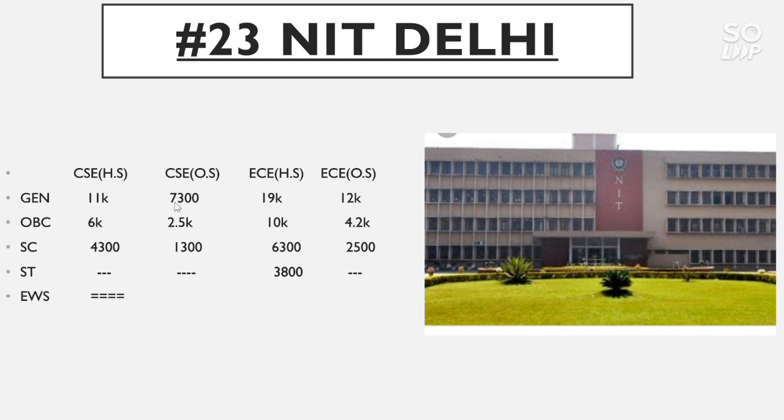For CSC other state, the general category cutoff is 7,300 and for OBC 2.5 thousand, for SC 1,300 and for EC home state general category cutoff is 19,000, OBC 10,000, SC 6,300, ST 3,800. For EC other state general category cutoff goes to 12,000, OBC 4.2 thousand, SC 2,500.